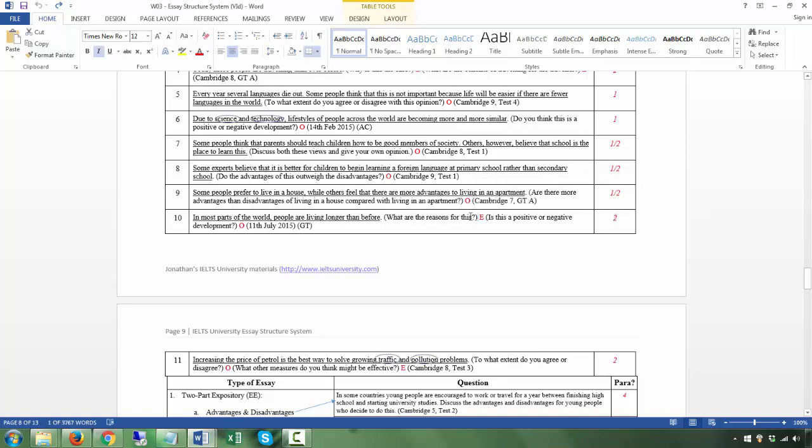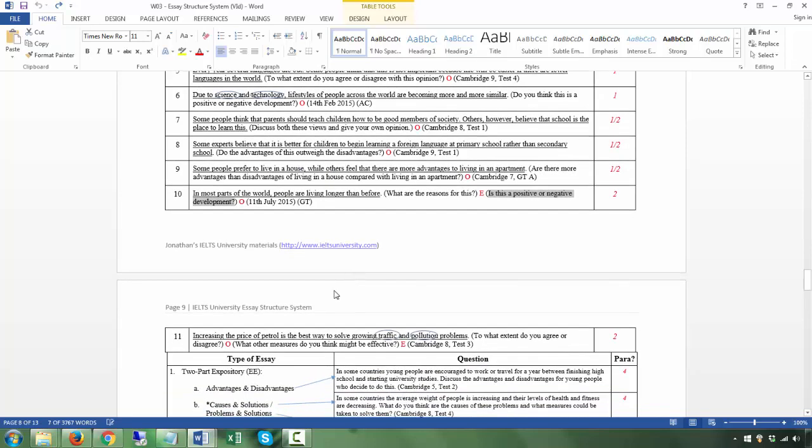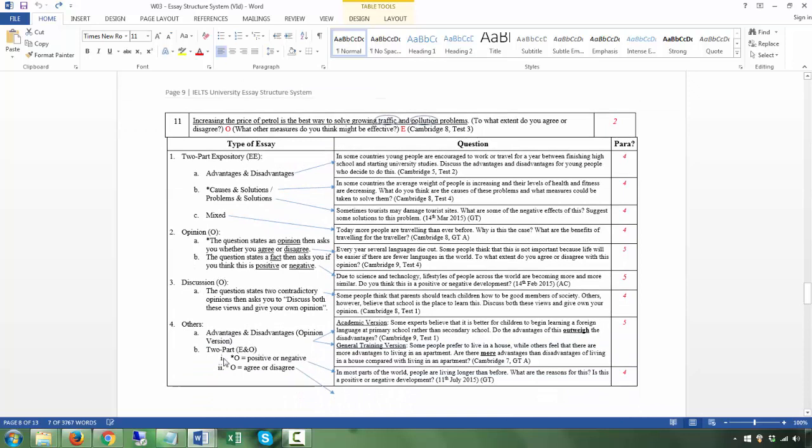The first one is expository. It doesn't ask you to take a position. The second one is opinion: is this a positive or negative development? Okay. So I mentioned to you, for this kind of question, there are two questions in this category, one expository and one opinion. And for the opinion, you could ask, is this a positive or negative development, or do you agree or disagree?